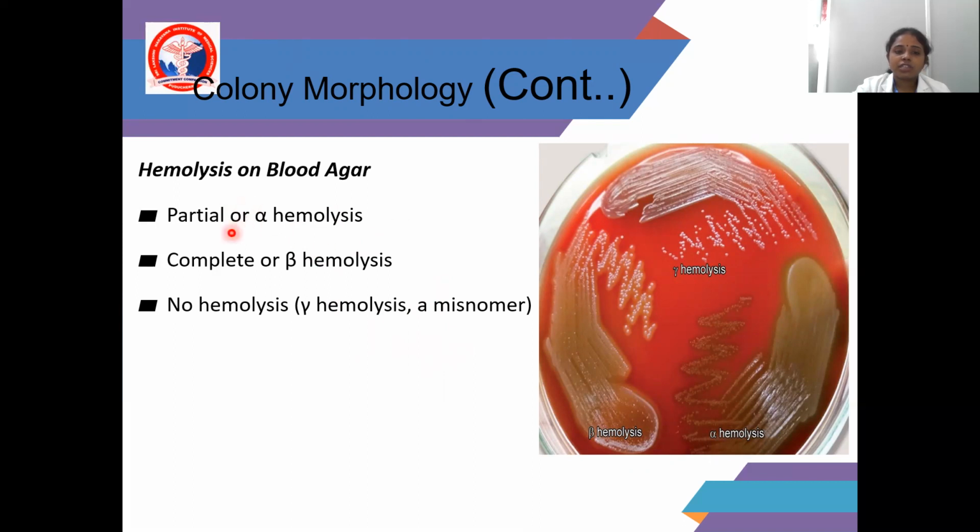Alpha means partial hemolysis, beta means complete hemolysis, and gamma means no hemolysis. See the picture. This is a blood agar plate. Blood agar is an example of enriched media. See the first one here: it is alpha hemolysis. You can see green discoloration here. This is partial hemolysis. And beta hemolysis: see, fully hemolyzed. And gamma hemolysis: no hemolysis.